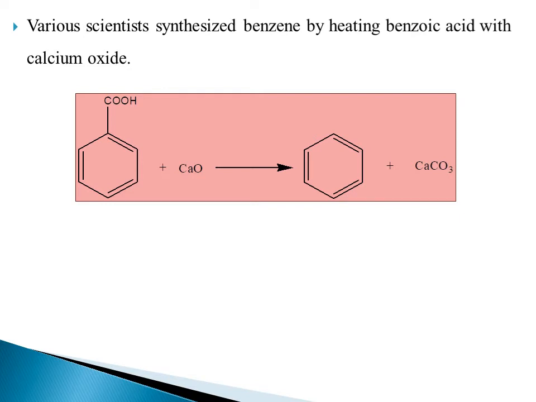Various other scientists synthesized benzene by heating benzoic acid with calcium oxide. So here the benzoic acid, the carboxylic group, reacts with calcium oxide and finally it forms calcium carbonate with the formation of benzene. This is a simple decarboxylation reaction. Finally it converts the benzoic acid into benzene with the release of calcium carbonate.